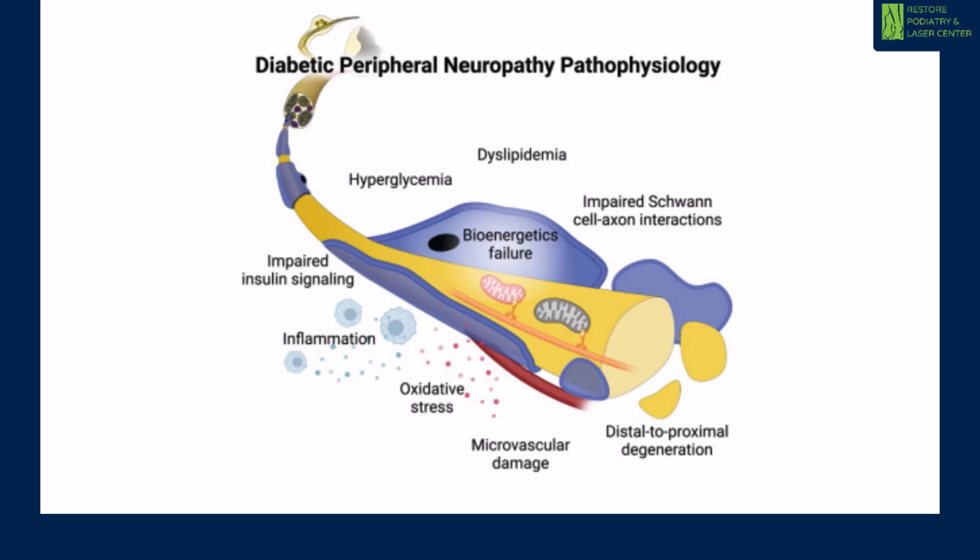This is another diagram. You can see too much sugar can also lead to too much oxidative stress, and that leads to damage in the circulation. You will develop microvascular damage, which reduces the blood flow, blood supply to the nerve itself, and that will lead to less oxygen and less nutrition delivery to the nerve. And that leads to the myelin sheath covering becoming damaged.